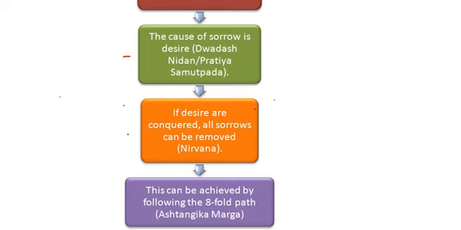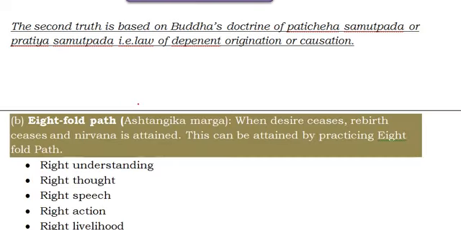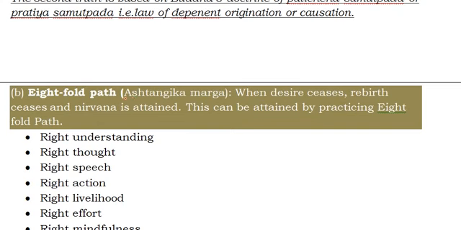Then what do we need to do? If you conquer your desire, then all sorrows can be removed, so that you will be getting nirvana, he is saying. So how can someone achieve this nirvana? You follow an eightfold path that is called Ashtangika Marga, so that you will be getting nirvana. Friends, what is this eightfold path? He also described the eightfold path. This is the second teaching of him, that is Ashtangika Marga.